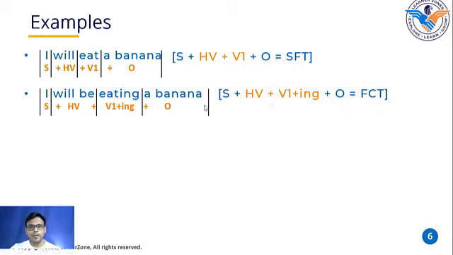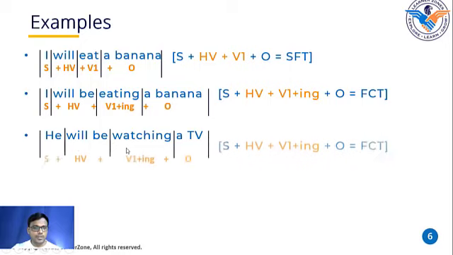That's why the formula says S plus HV plus V1 plus ing plus O. That's why it is future continuous tense. Wherever it is continuous, you must remember that a helping verb will come and V1 plus ing will always be there.